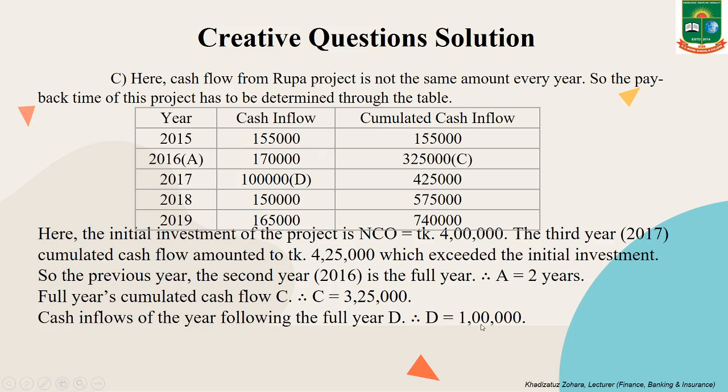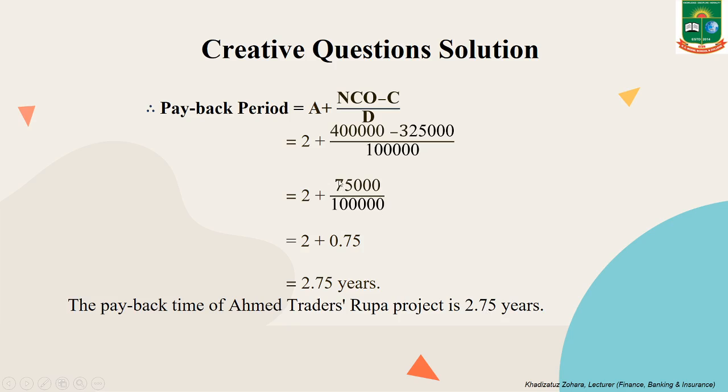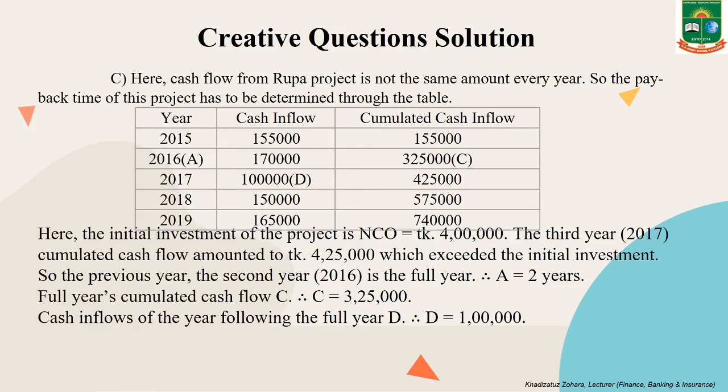We are putting this in the formula of payback period. 2 plus 4 lakh minus 3,25,000 taka divided by 1 lakh, and our result is 2.75 years. The payback time of Ahmed Traders Rupa project is 2.75 years. Now the question number D.